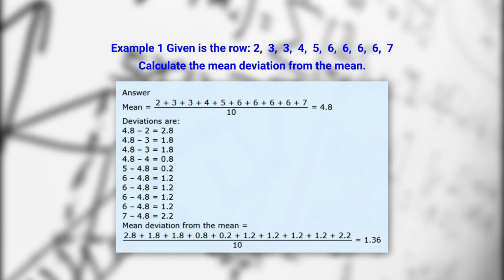So the deviations are 4.8 minus 2, the first number, which comes to 2.8, and then we deduct all these numbers from the mean. The result is 2.8, then 4.8 minus 3 is 1.8. Like that we have done it for 4, for 6 and 7, and this is the way by which the mean deviation from the mean equals 1.36. So what does it mean? It means there is a deviation from the mean of 1.36.